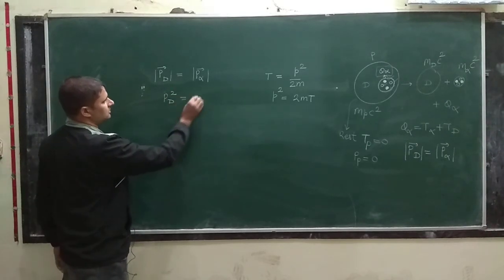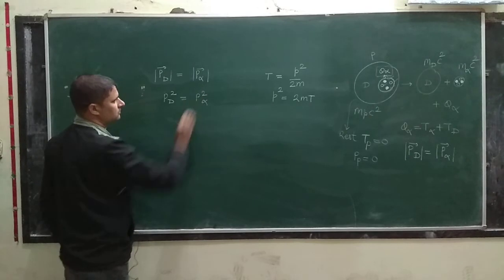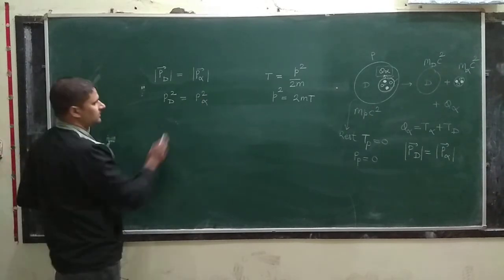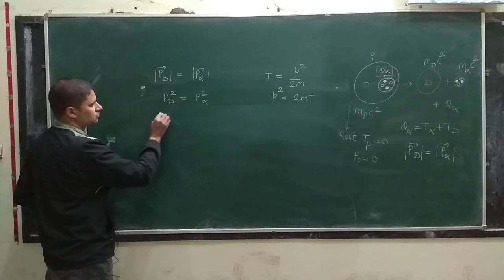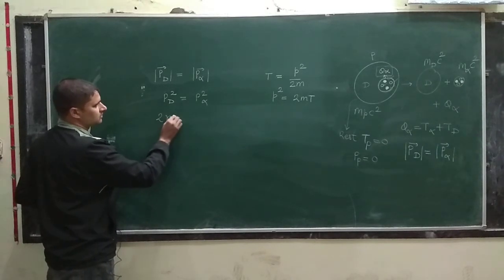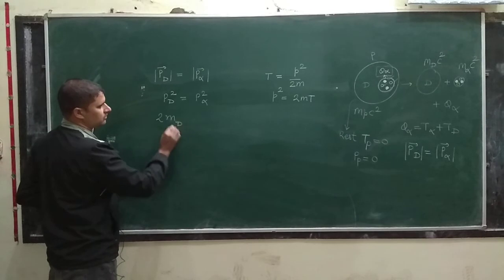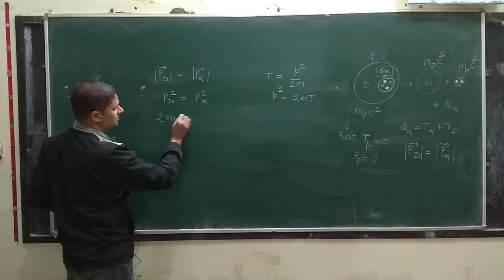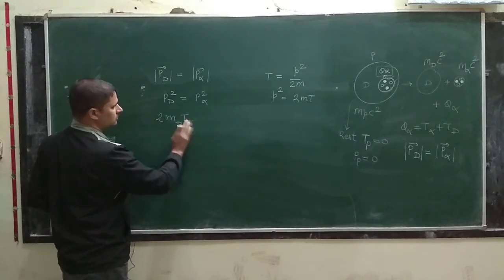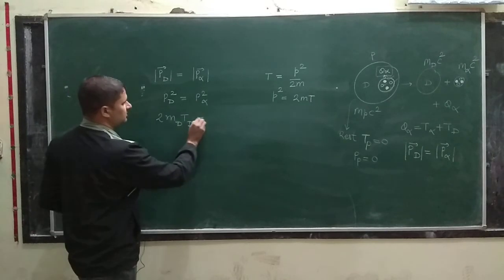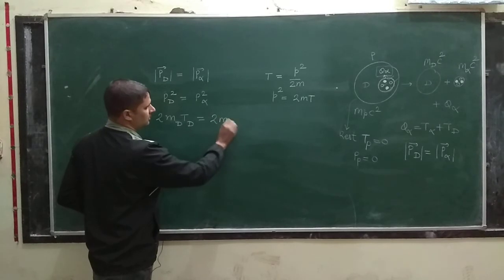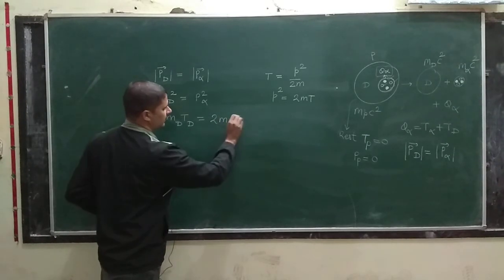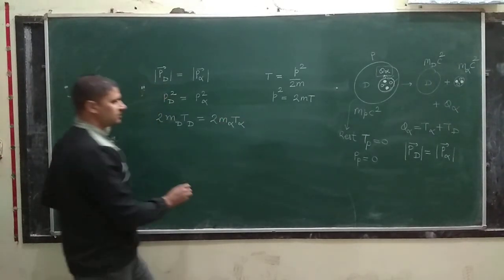Okay class, if you take the square of this quantity, then P_d square will be equal to P_alpha square. And here put the value: this is for the daughter nuclei, so it will be twice the mass of the daughter nuclei into the kinetic energy of the daughter nuclei, and this will be equal to twice the mass of alpha particle and kinetic energy of alpha particle.